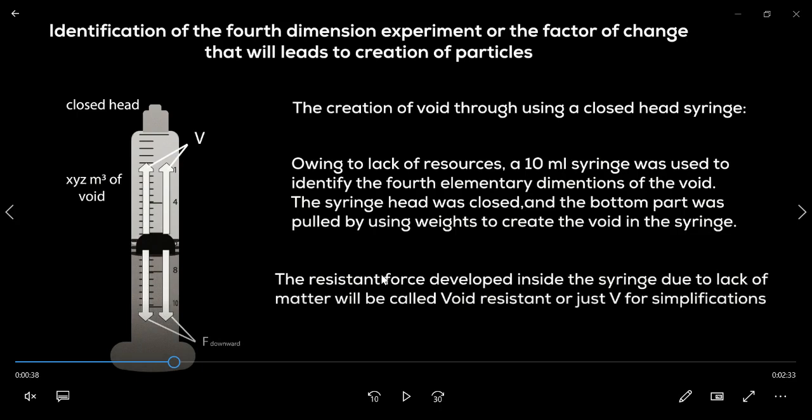Here, according to our definition, time is a hypothetical concept. It represents changes during a certain event compared to constant change rate events. Therefore, time itself is not the fourth dimension, even though time does exist, but as a factor of change. So through this experiment, we tried to study the properties of the absolute void by creating a void inside a closed syringe.